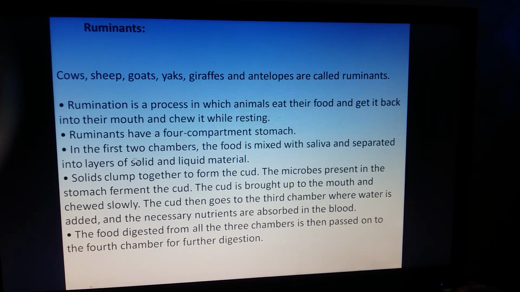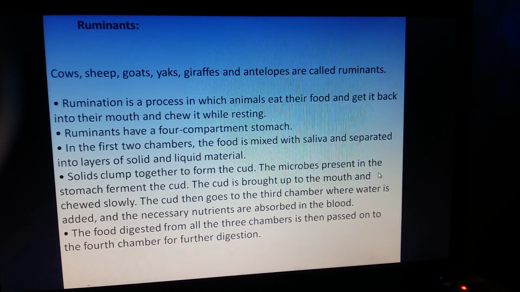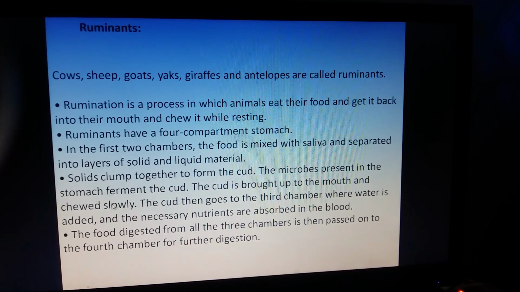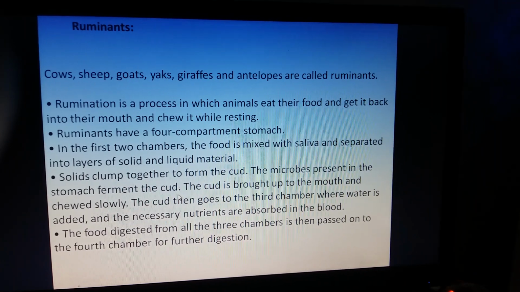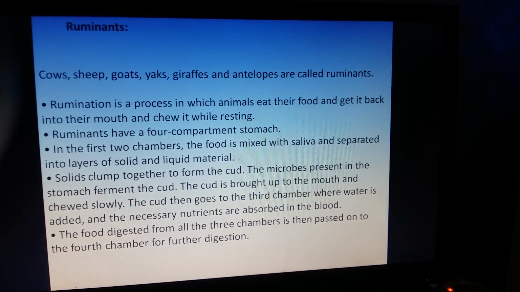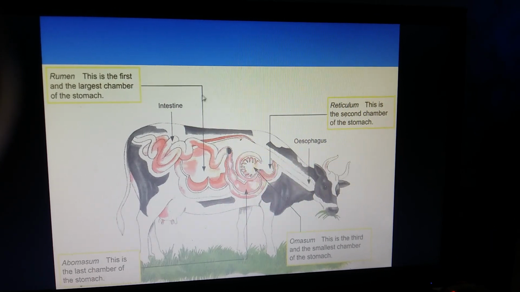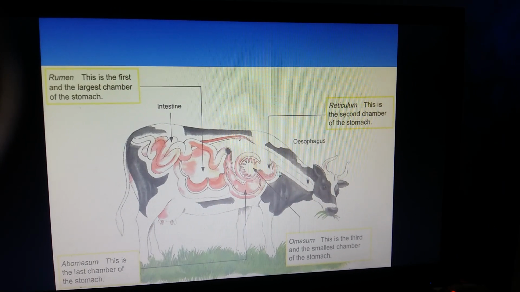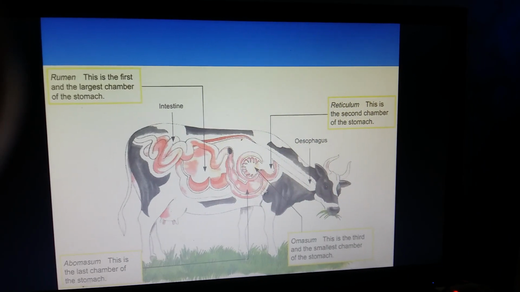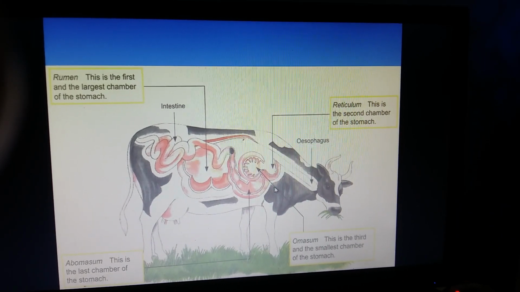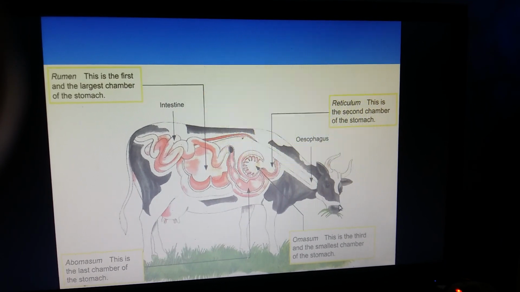Whatever the solid particles are there in the food will clump together to form the cud, and there are certain microbes present in the stomach and they will ferment this cud. Now this cud will again go back to the mouth. So this food has entered from mouth through esophagus, the first chamber and the second chamber, and the cud has been prepared with the help of microbes, and then the food will again be going back into the mouth.